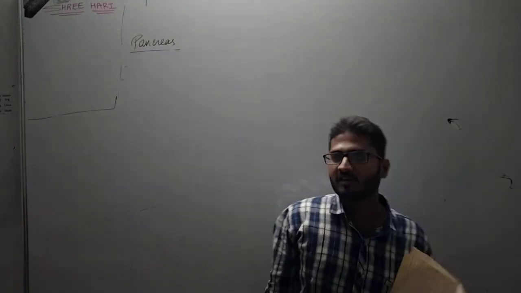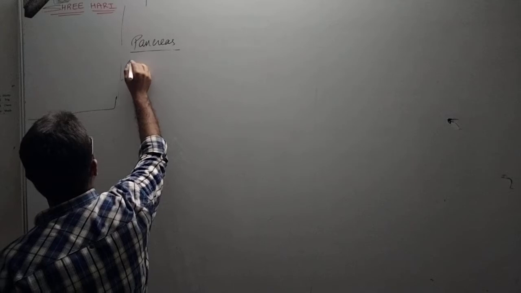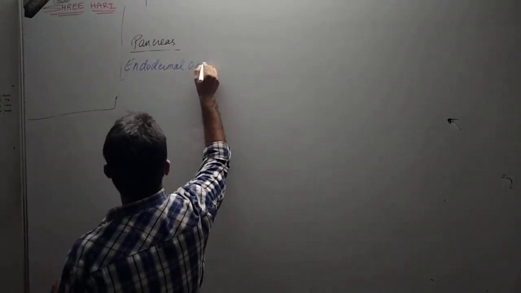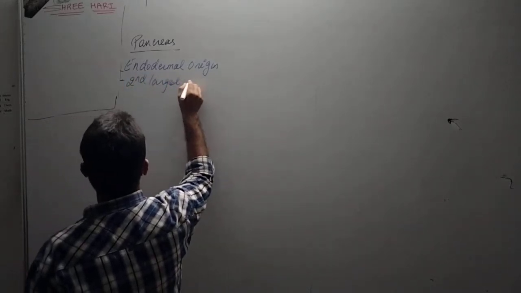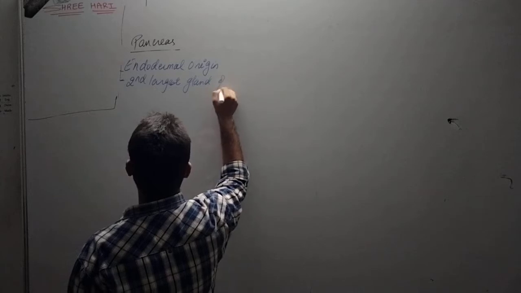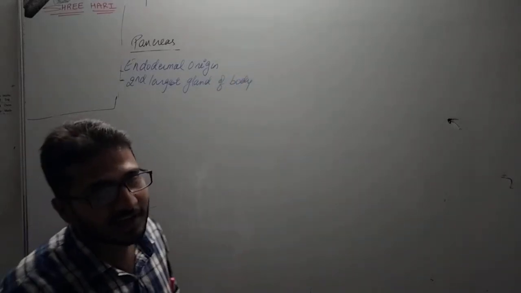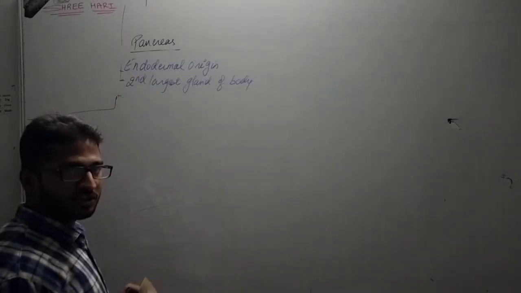In this segment, we will discuss an important endocrine gland, that is what we call the pancreas. So, the origin of the pancreas is basically endodermal, right? This pancreas is the second largest gland of our body. The first largest gland is considered to be the liver, right? So origin-wise it is of endodermal origin.